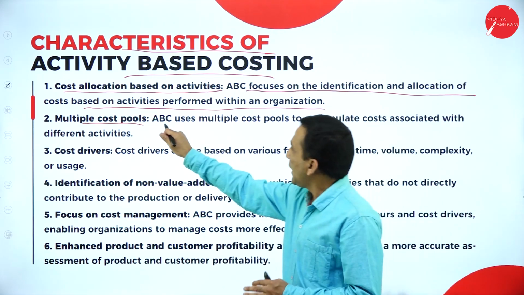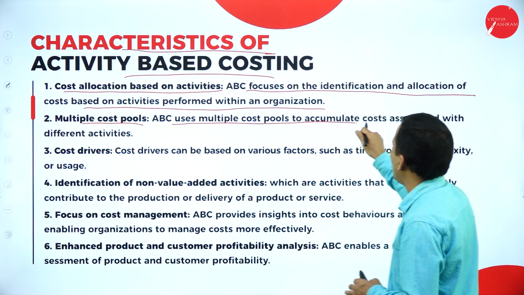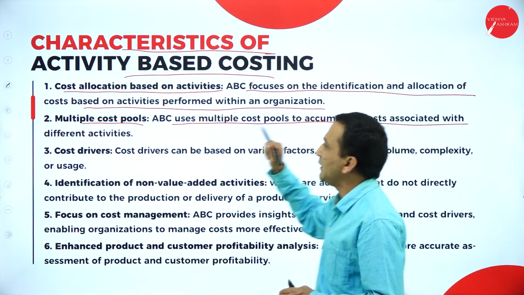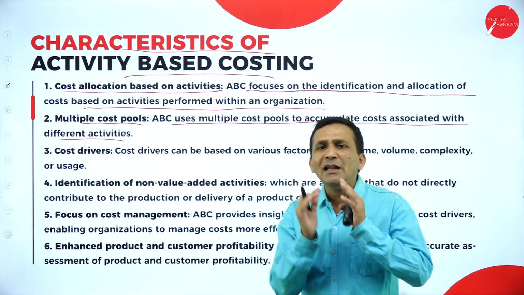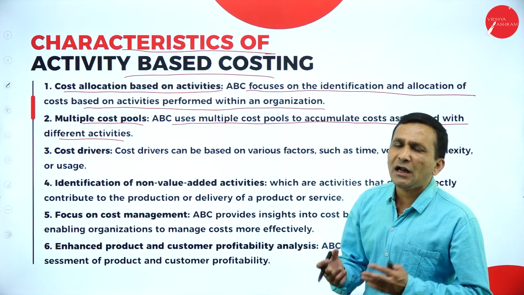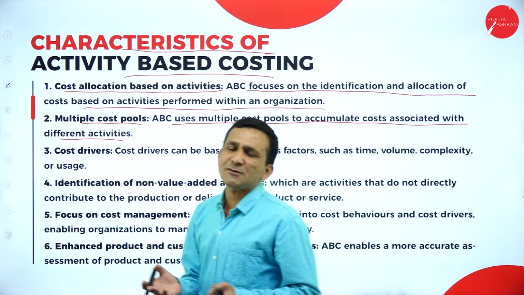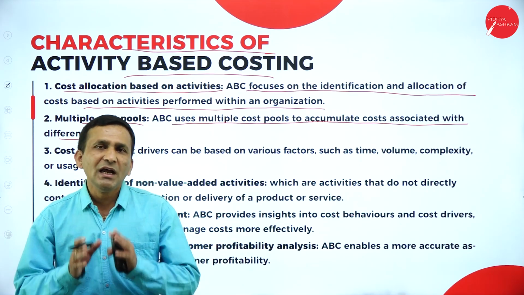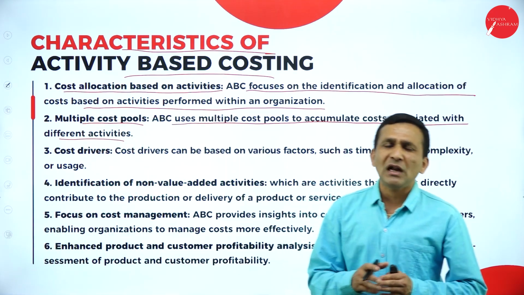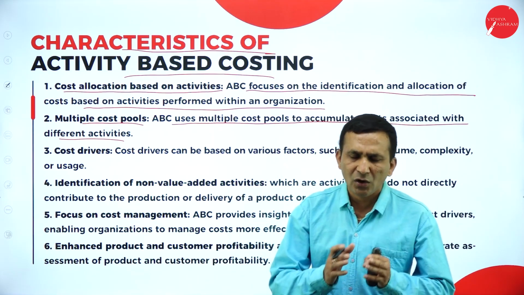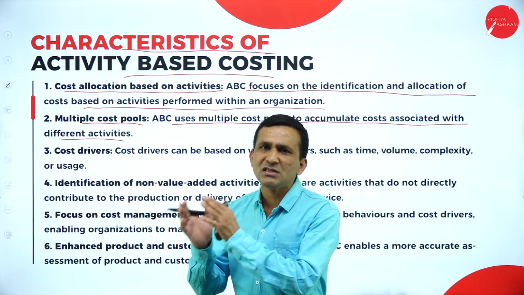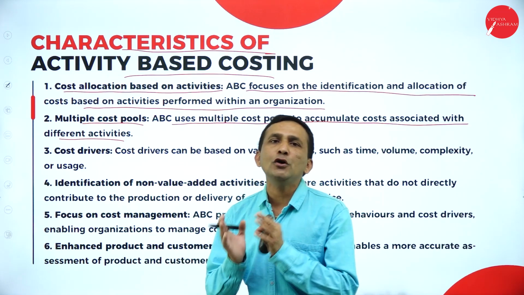ABC uses multiple cost pools to accumulate the cost associated with different activities. So we find out if value is added for the product, and of course you can expect more sales from the customer. If there is unnecessary cost, management can reduce it through cost cutting, because it is not adding any value for the product.